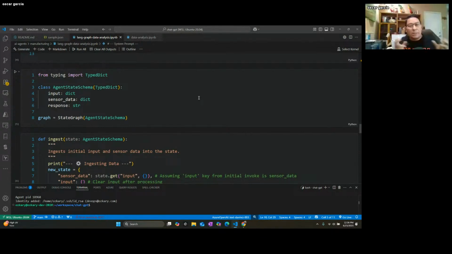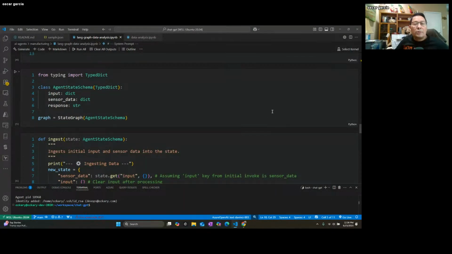So we need to give it memory so it knows how to keep track of previous interactions, previous data, input data fields or data points, and be able to understand trending conditions, right? Hey, I had a reading and I see from the last 5 readings, we're going out of bounds. We're going over the limit. So it will understand and reason that there is a problem. So it doesn't only focus on the one single data point, but it focuses on the whole data set, the window of memory that it has.